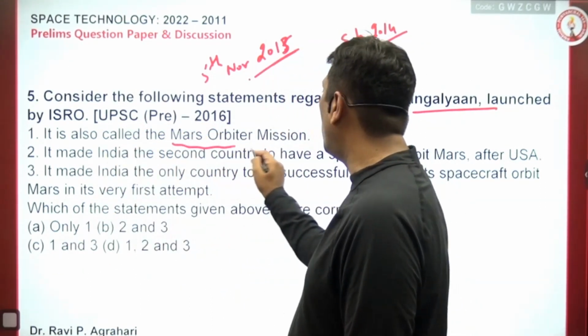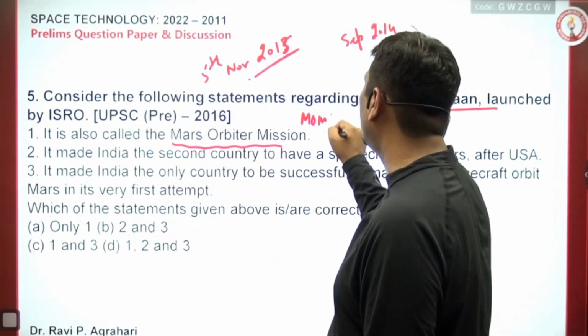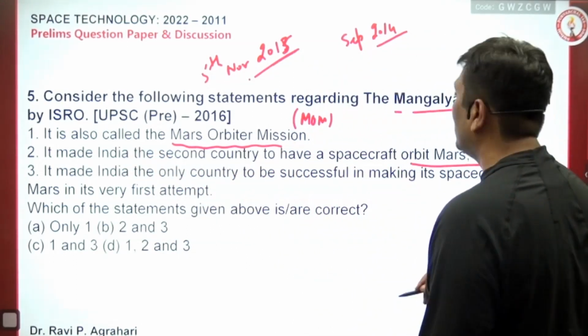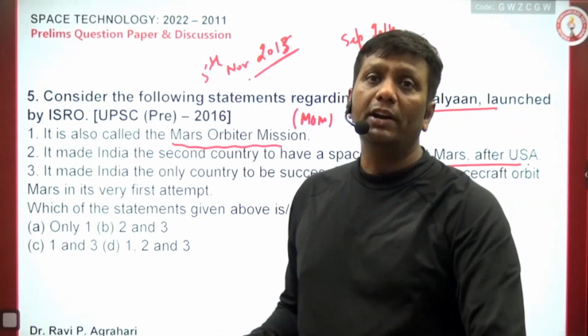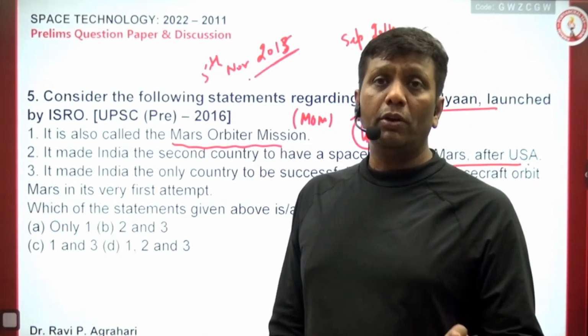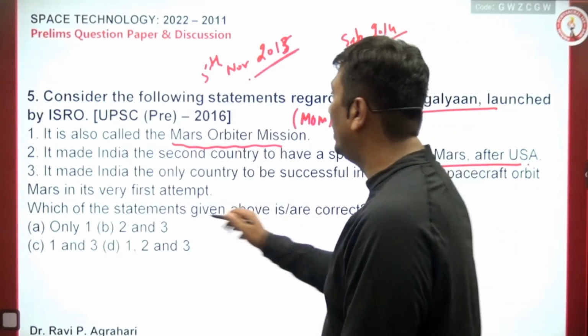It is also called MOM, absolutely right. Mars Orbiter Mission, it is also called MOM. It made India the second country to have a spacecraft orbit Mars after the US. No guys, India is the 4th country in the world, after US, Russia, and the European Union. India is the 4th country here, so it is wrong.